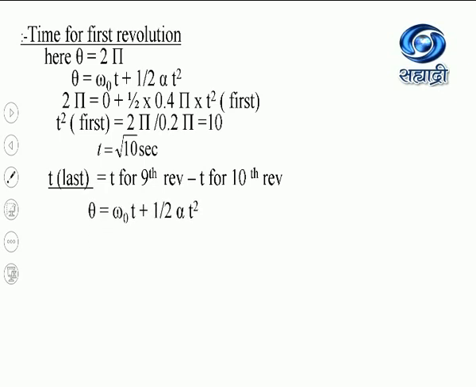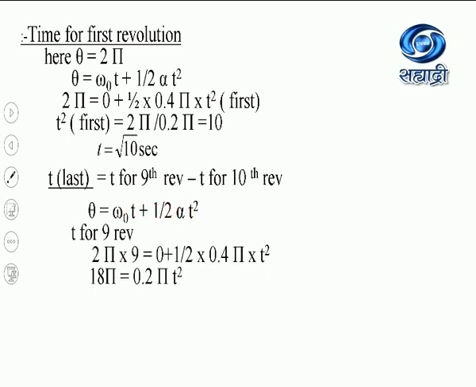Again use the kinematical equation theta equal to omega 0 t plus half alpha t square. Now here we are calculating the time for the 9th revolution, so this theta should be multiplied with 9, so 2 pi into 9. Again this term will become 0 as the initial angular velocity is 0, plus half alpha, that is 0.4 pi, and it is t square. So we have to calculate this t.